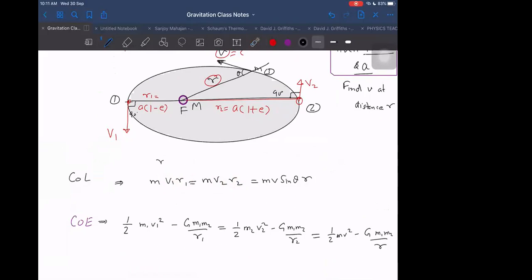Other than this, we have this equation: R1 plus R2 is equal to 2A. That is known and given to us. So from here we have to get the result. Let us first find out the total mechanical energy in terms of R1, R2 by eliminating V1, V2.